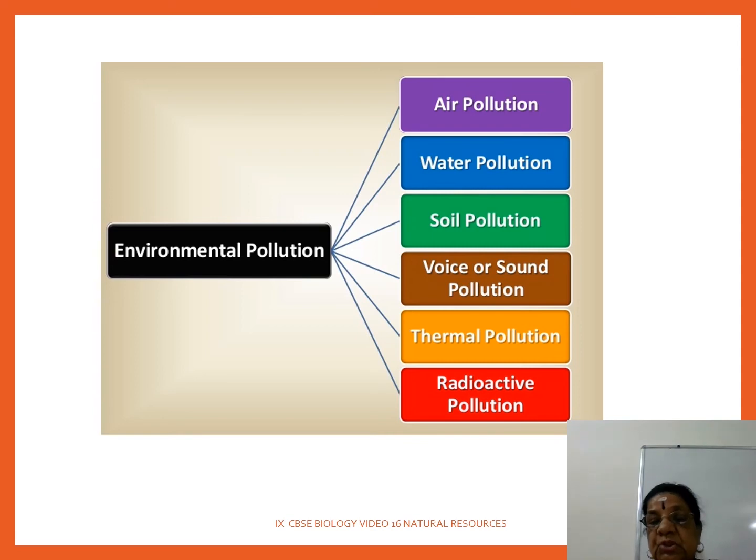Noise pollution, thermal pollution and radioactive pollution. இப்போ நம்ம what is given in our textbook is about air pollution and water pollution, right? And soil pollution na நம்ம again 7th standardல படிச்சோம்ல, soil erosion and soil pollution due to industrial or factories or any other human activities causing soil pollution.